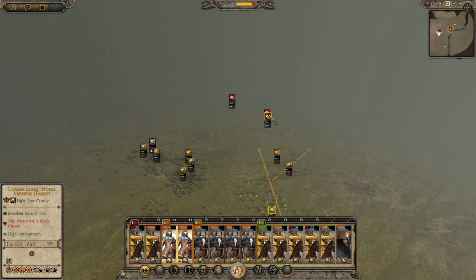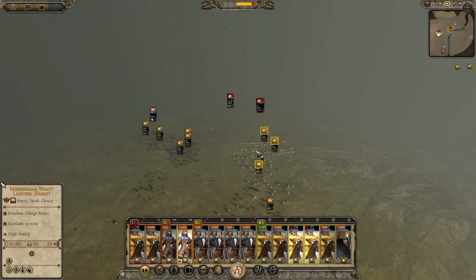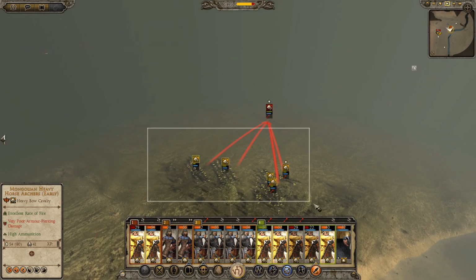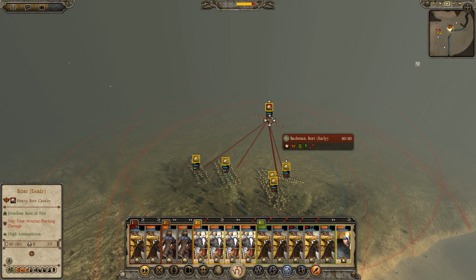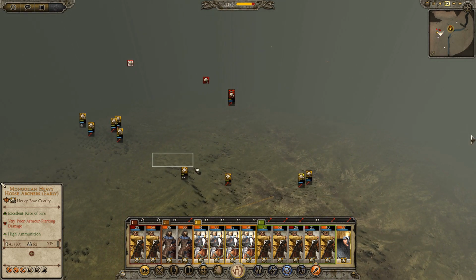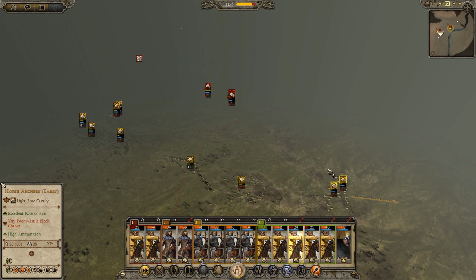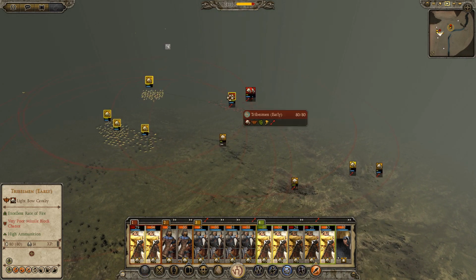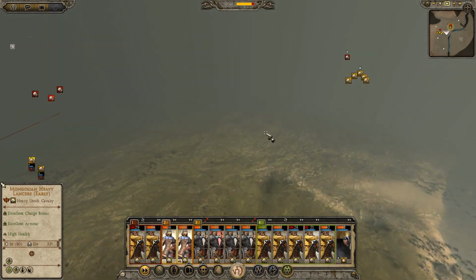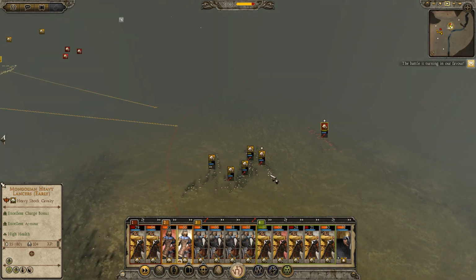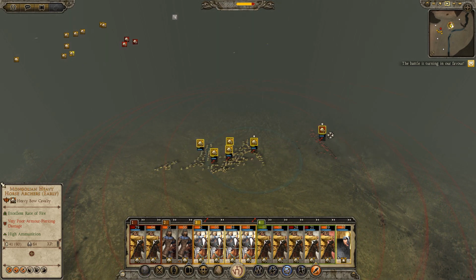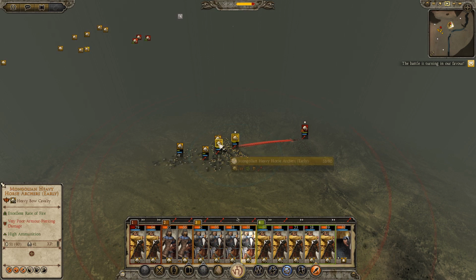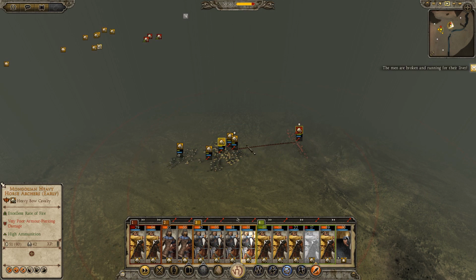Got my cavalry close by. Let's see if we can charge in. Yeah, tear them down. Well done, boys. I have a sneaky feeling we need to go into melee with that general, too. He's just going to continue to run, though, which is really frustrating. Keep volleying. One of you guys charge him.